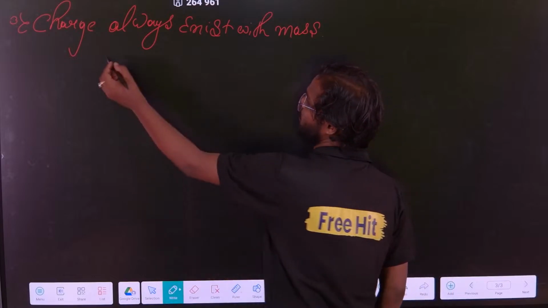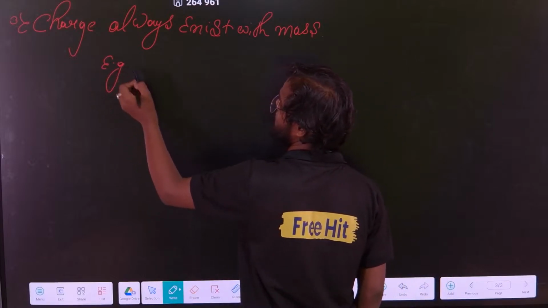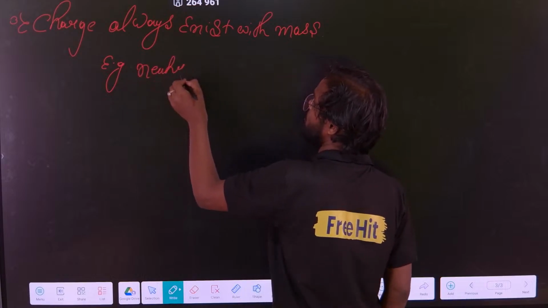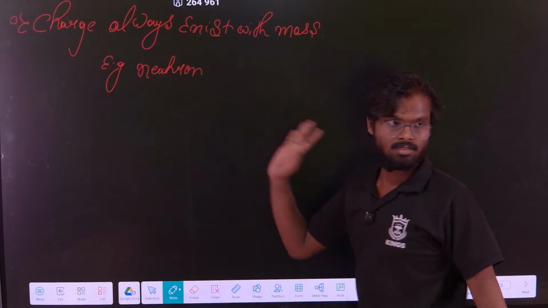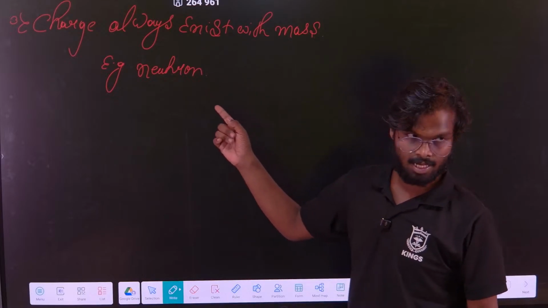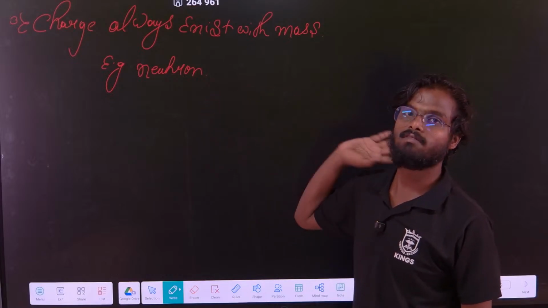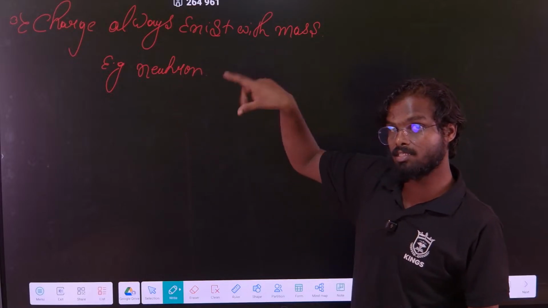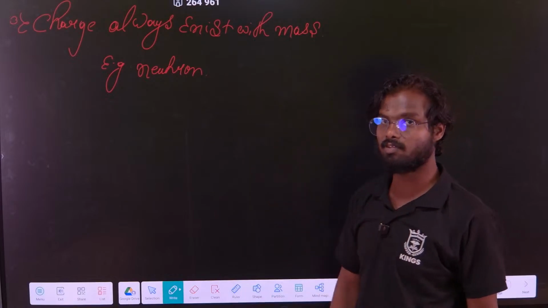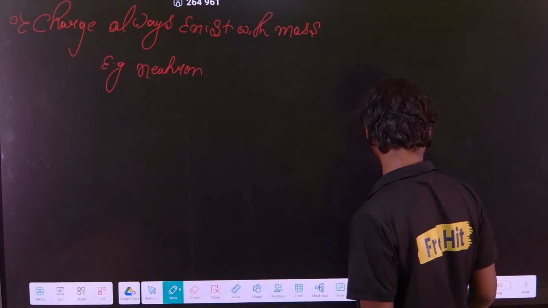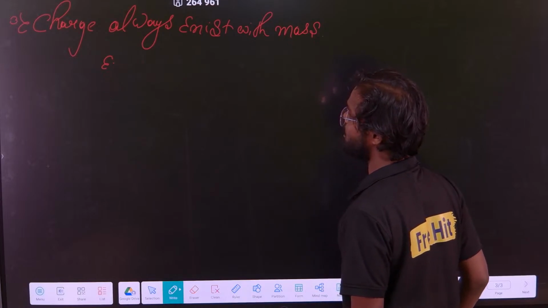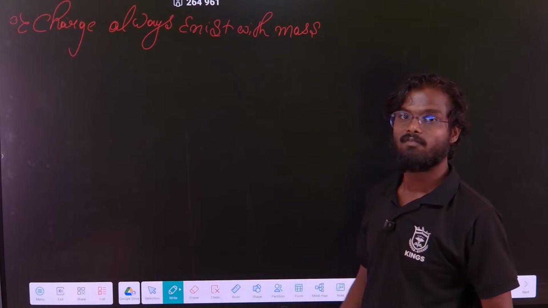For example, if you take a neutron, it has a mass, correct? But does it have a charge? No, it does not have a charge. So this is possible. Mass can exist without a charge, but charge cannot exist without a mass. That is a very important statement, so you have to remember that statement. A charge cannot exist without mass.